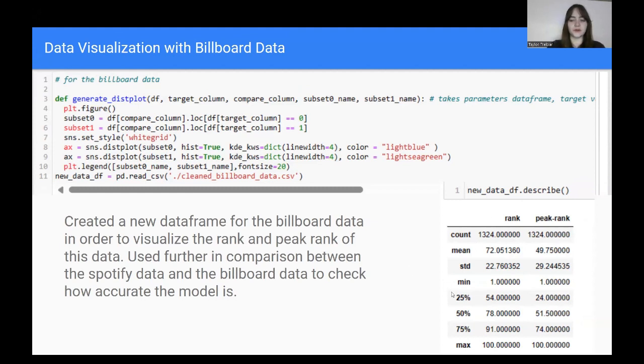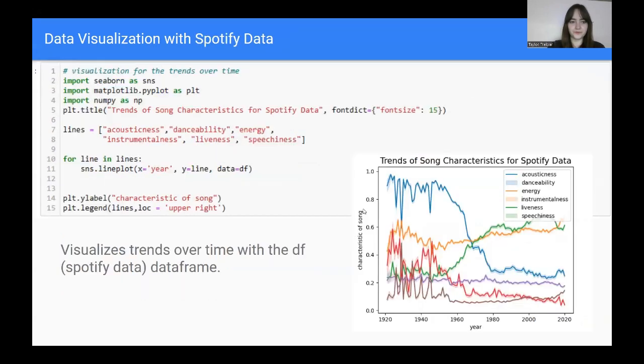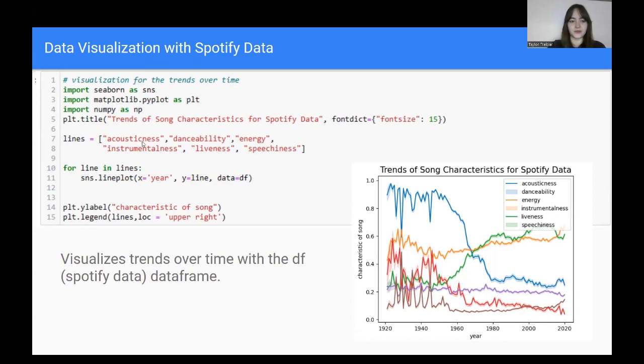We did it to compare the Spotify data and Billboard data more easily, to verify the accuracy of the model. And then I did a graph visualizing the Spotify data attributes. This was especially helpful, just seeing everything put together.